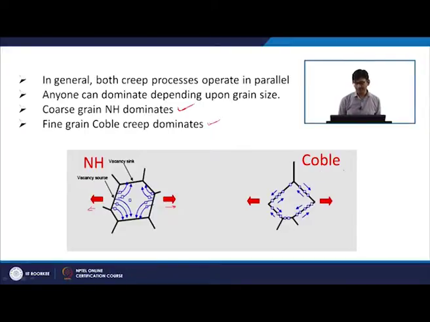In the case of Coble creep, the diffusion of atoms takes place through the grain boundary. So, the atoms move through the grain boundary towards the tensile side, and that is how the deformation takes place.